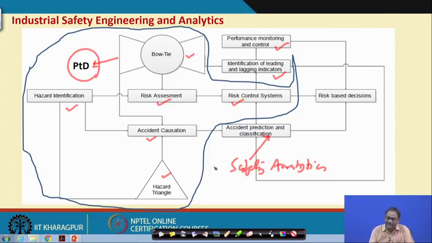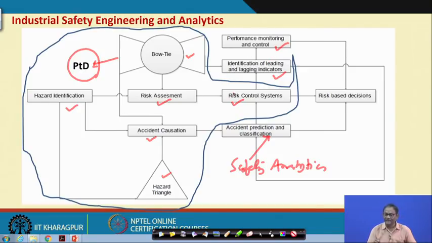So, you may be interested to say why not the prevention through design approach also consider these two. In that case I cannot say no, but traditionally PTD will give you the best design in terms of safety during the design phase only. And these are the things basically leading to monitoring and control of the system.